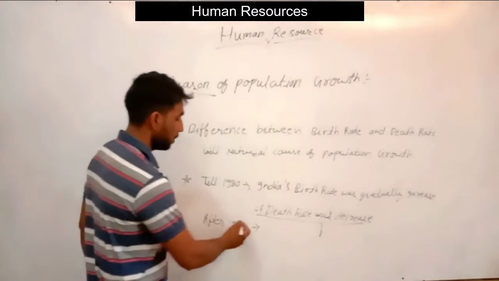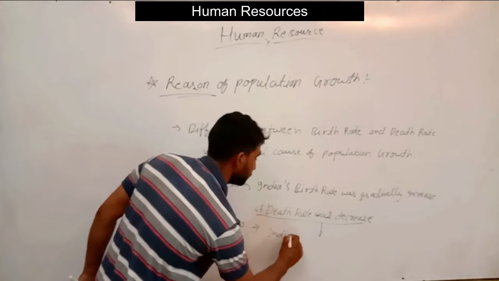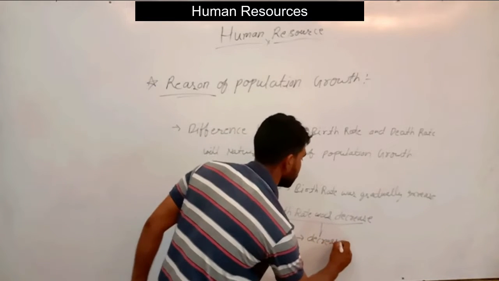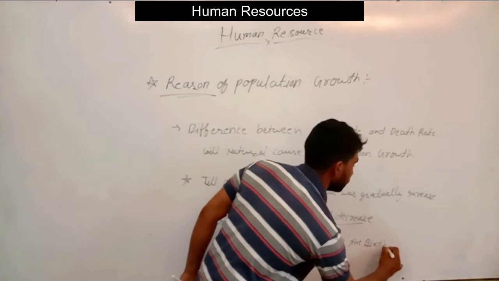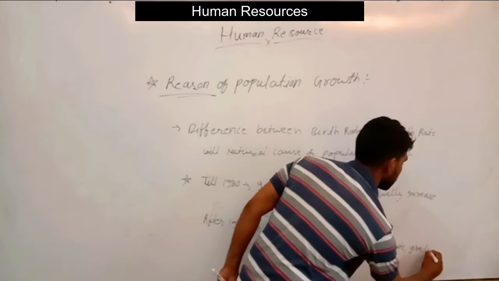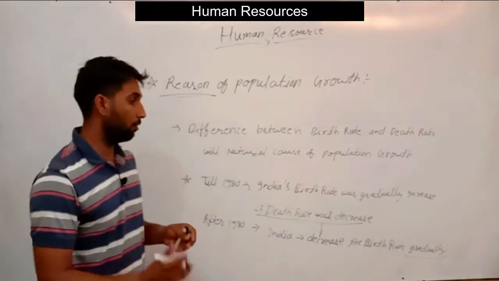So after the 1980s India decreased the birth rate gradually, not drastically or suddenly.